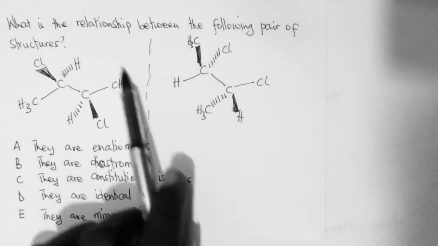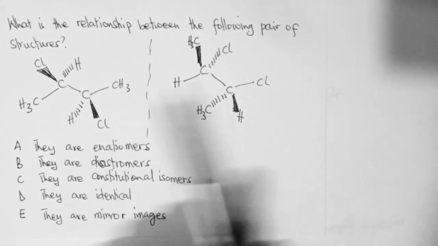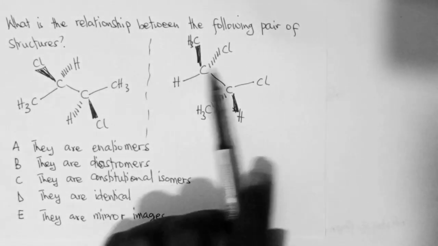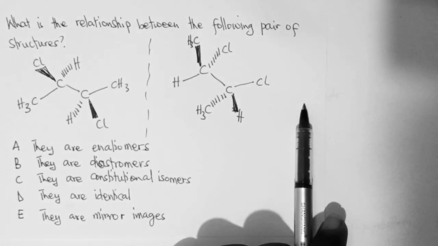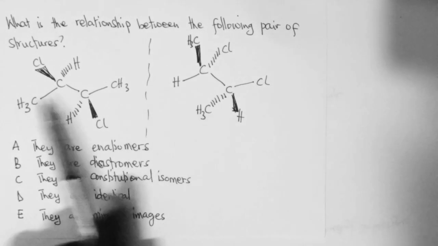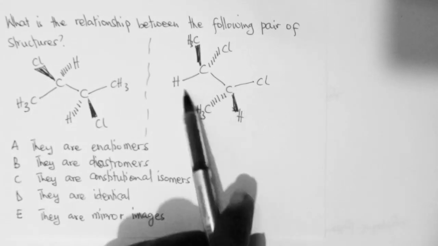However, you can see that the arrangement of substituents on this molecule is the same as the arrangement of substituents on these molecules. There are 2 chlorines. This one also has 2 chlorines. And this one has 2 methyls. There are 2 methyls here. And there are 2 carbons, 2 carbons, 2 protons, and 2 protons here.